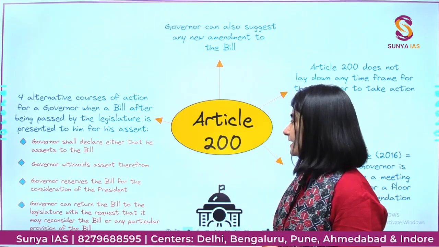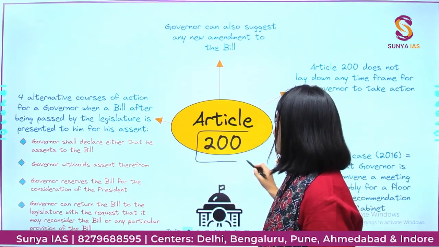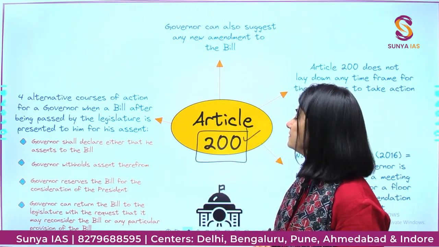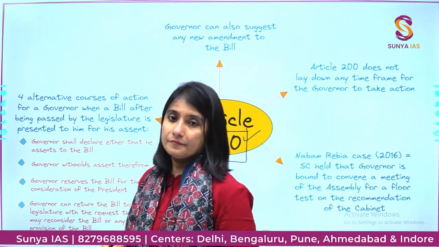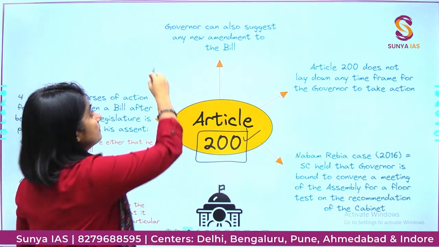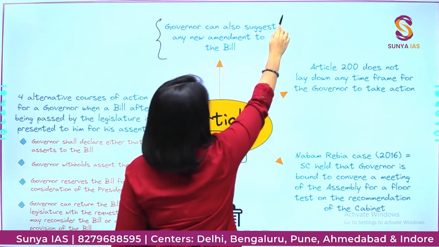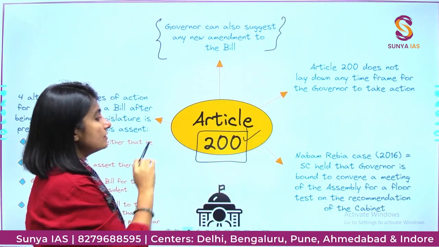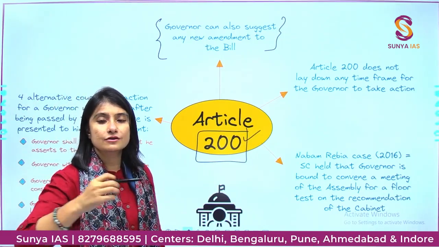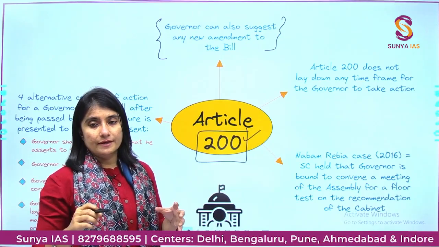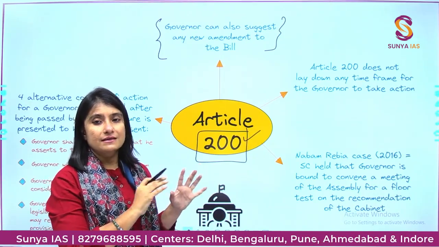Let us go ahead. Article number 200. Again, one of the articles regarding the powers of the governor. Now, here, this talks about the power of the governor when he gives assent to bills. Okay, the veto power exercised by the governor.